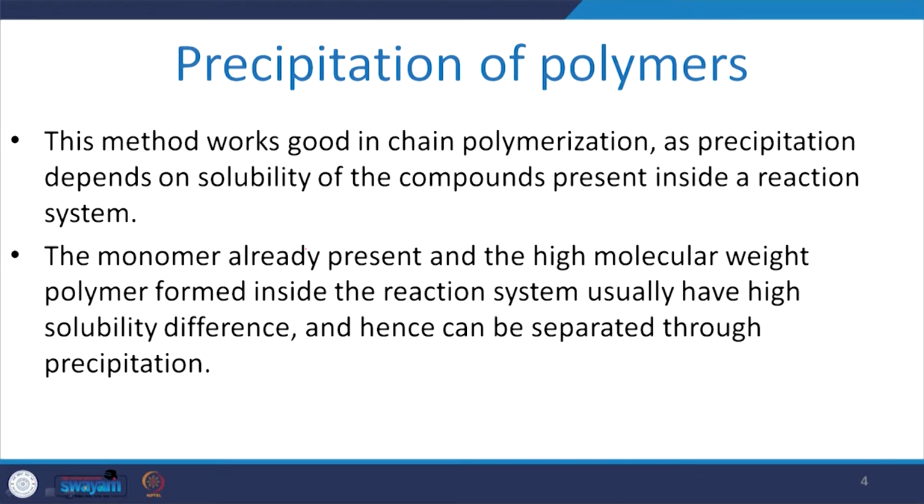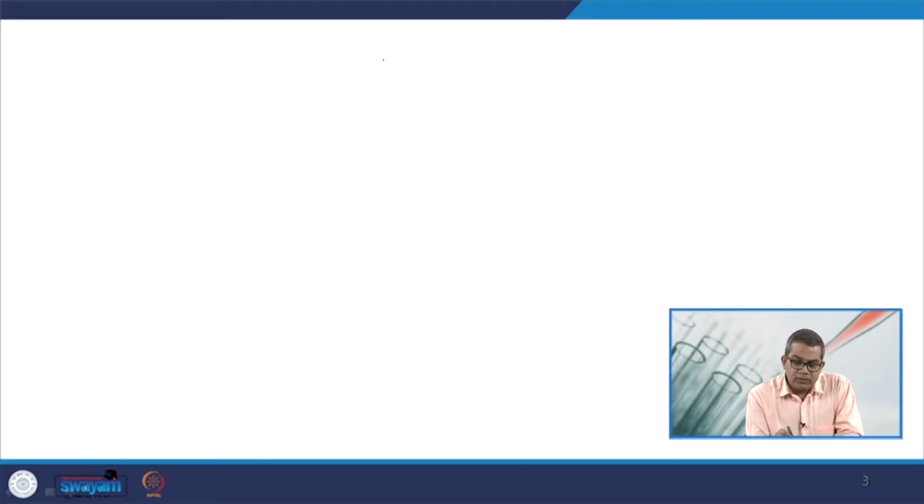Now I would like to give you an example of this concept, because of the significant molecular weight and molecular weight distribution. Let us have a look at this aspect. Here initially you have P1, which is your monomer.